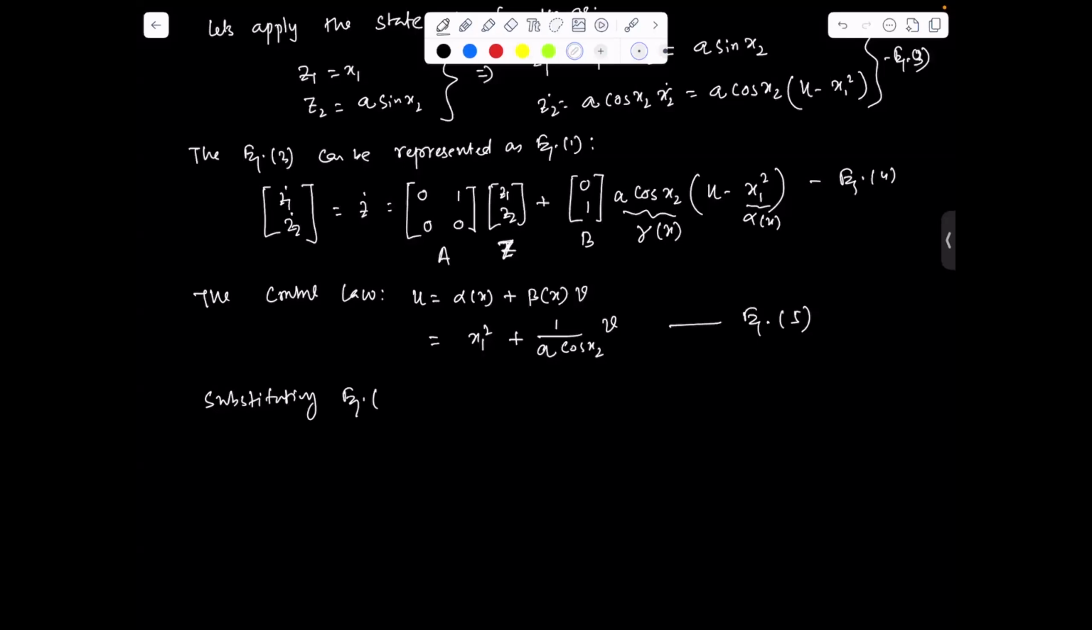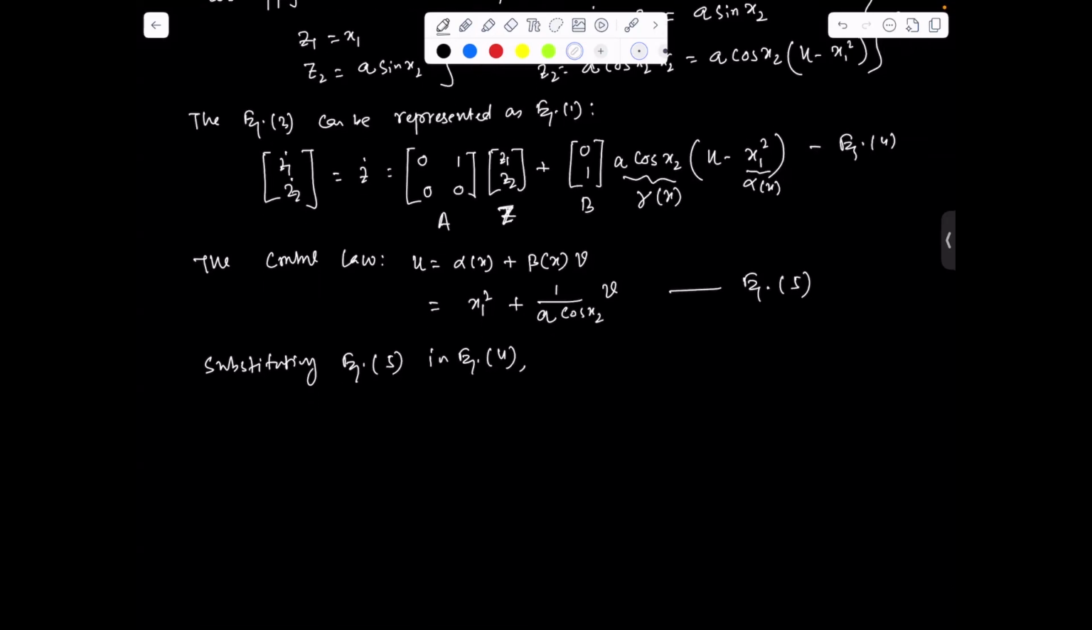Now substituting equation 5 in equation 4, we can write z1 dot equal to z2 and z2 dot equal to v. Simply you can write this expression. If you substitute u in this expression, we get this form. So this is basically a linear system, and we can design the control for v, which is going to control z2, and this z2 is going to control z1.